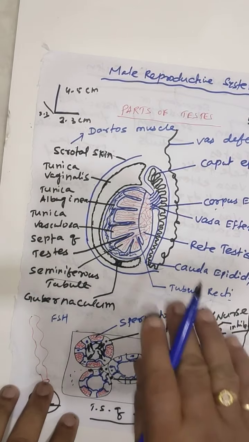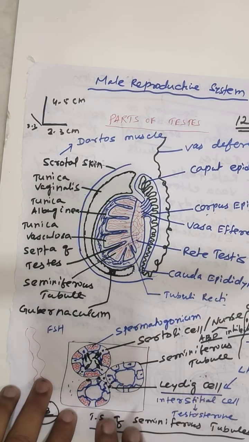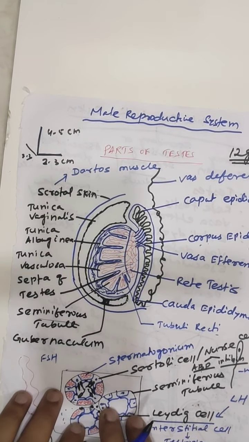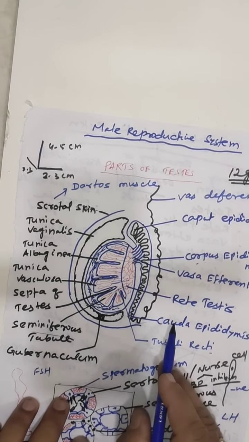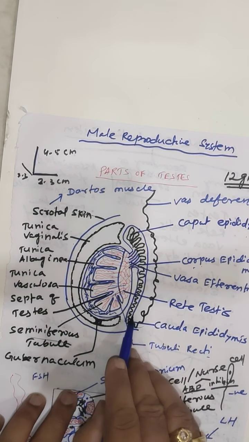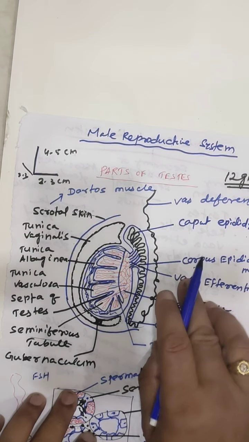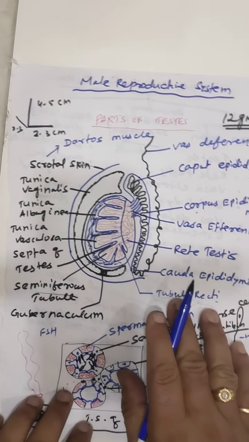This is all about the structure of the testes and the structure of the seminiferous tubules. Next class, we will discuss the rest of the male reproductive system, that is, rete testis, vasa efferentia, epididymis, vas deferens, ejaculatory duct, urethra, penis, and associated glands.